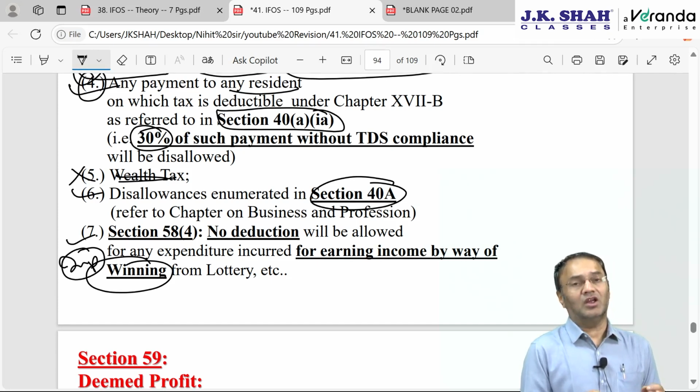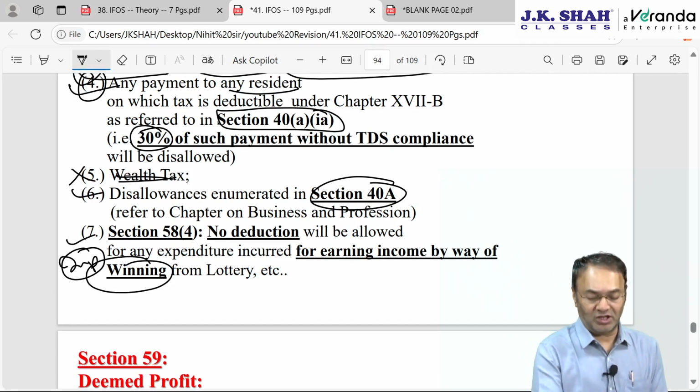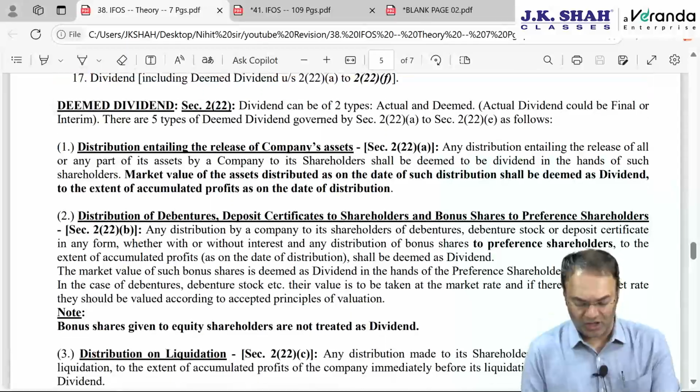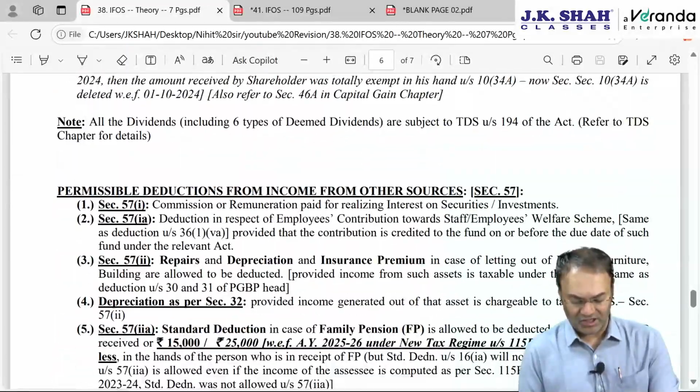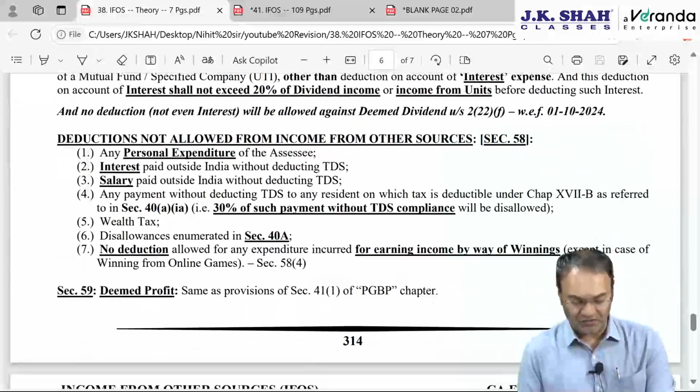Except in case of winning from online game. For online game it will be allowed. Why? Because for online game what is taxable is net income. Net winning is taxable.